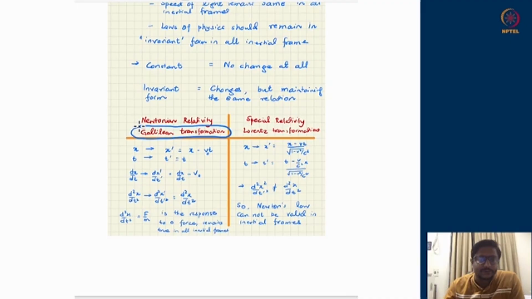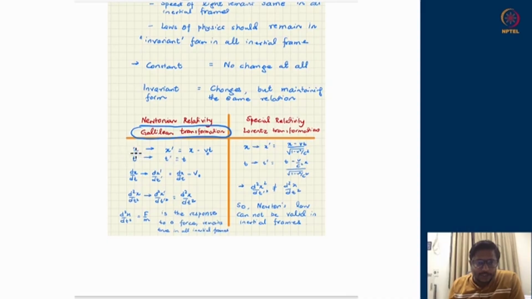What are Galilean transformations? If you are in an inertial frame and there is another inertial frame moving with respect to you with some velocity v0, then the coordinates of the two frames are related by these transformations.